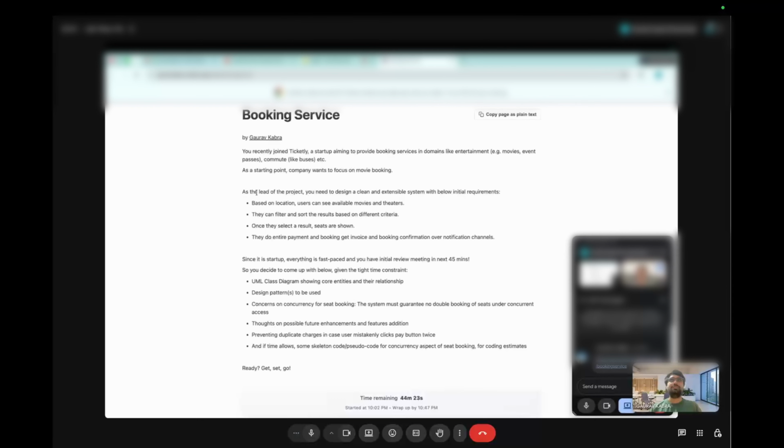So this part, movie booking service, right? Yeah. Based on location, the user can see available theaters. Okay, search basically. Then they can filter based on different criteria. Once they select, seats are shown. Then they do the payment, get the booking invoice, and done.